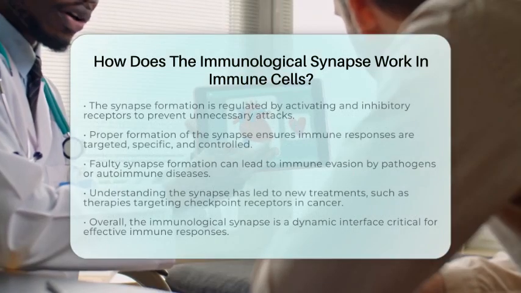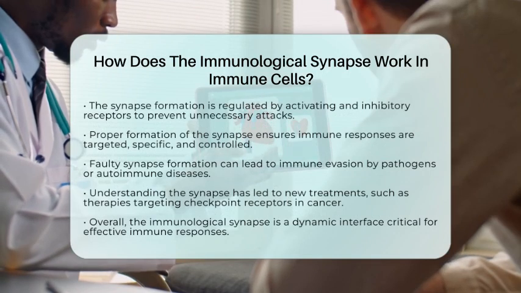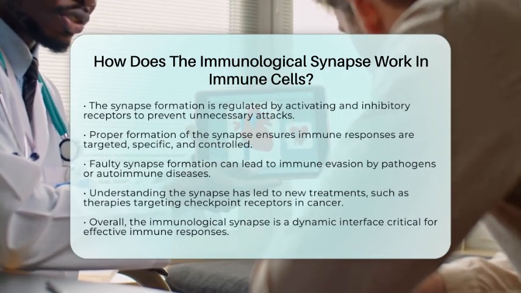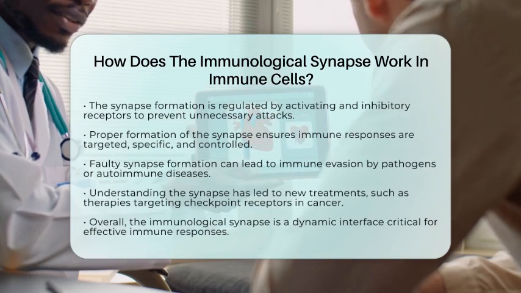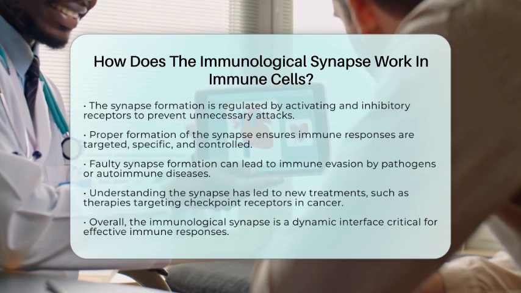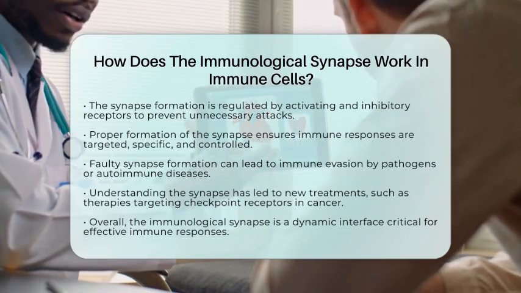The immunological synapse is essential because it ensures that immune responses are specific and controlled. It helps T cells recognize the right targets, receive the proper signals, and carry out their functions. If the synapse doesn't form correctly, pathogens or tumors might escape detection, or autoimmune diseases could develop.